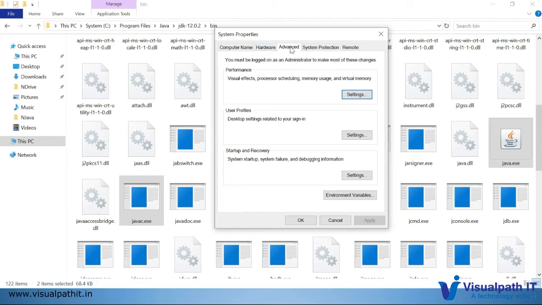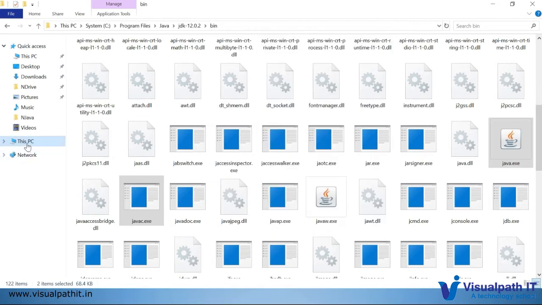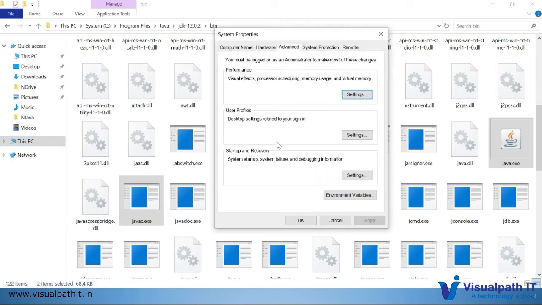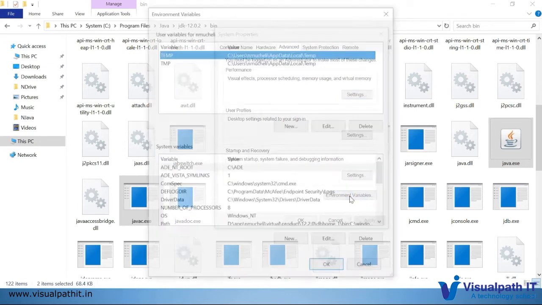Go to advanced settings, or if you have an older version of Windows, maybe you can use this option: right click on My Computer and Properties, and it will open the same prompt. Here there will be different tabs: computer name, hardware, and advanced. We have to go to the advanced tab. There we have to go for environment variables.